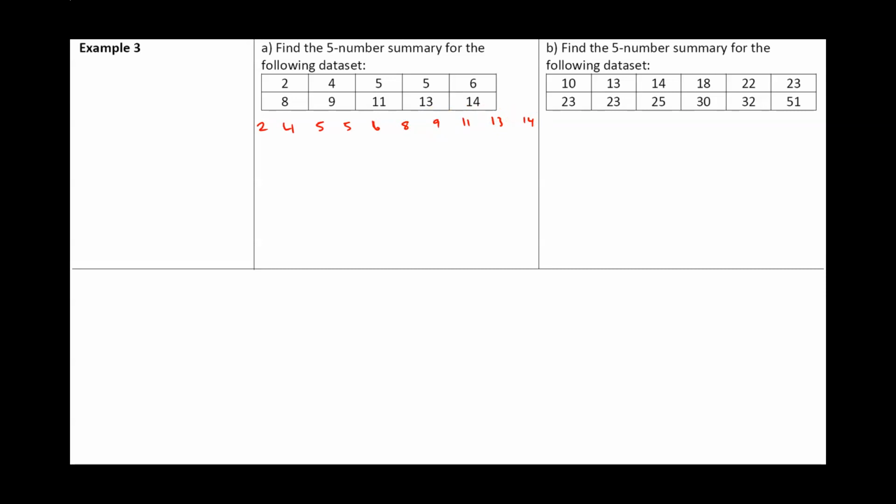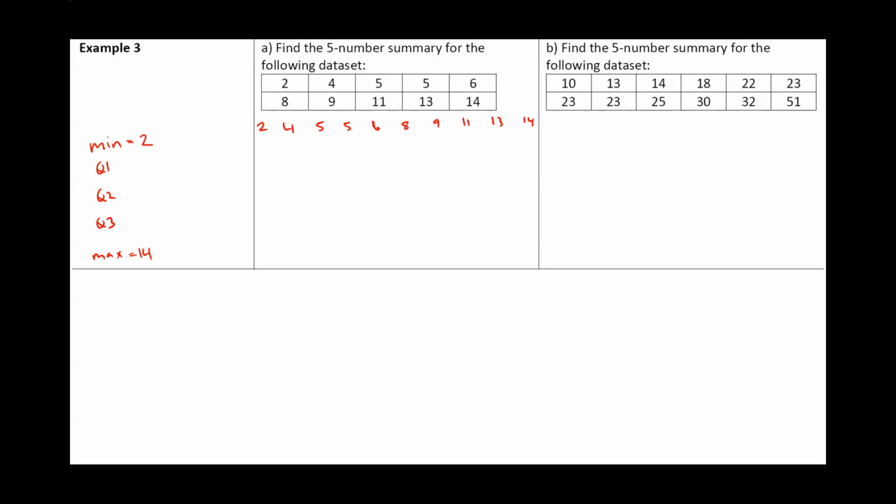So the first thing I want to do is find the 5-number summary, which means I want to find the minimum, the Q1, the Q2, the Q3, and the maximum. So the minimum is easy. The smallest value is 2. The maximum is easy. The largest value is 14. So that's done. Now, how do you find the middle value?